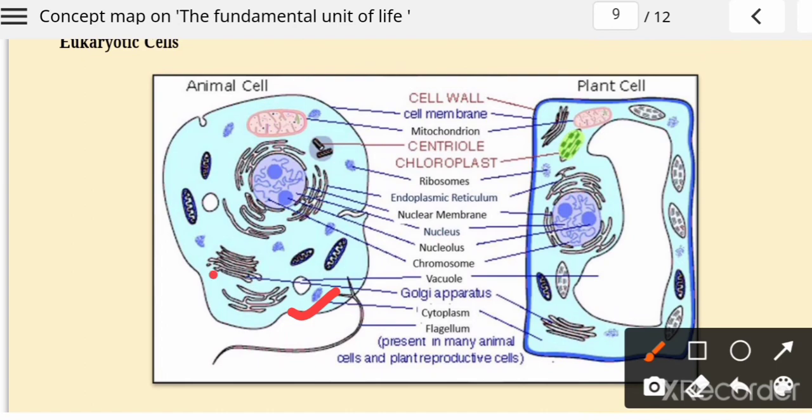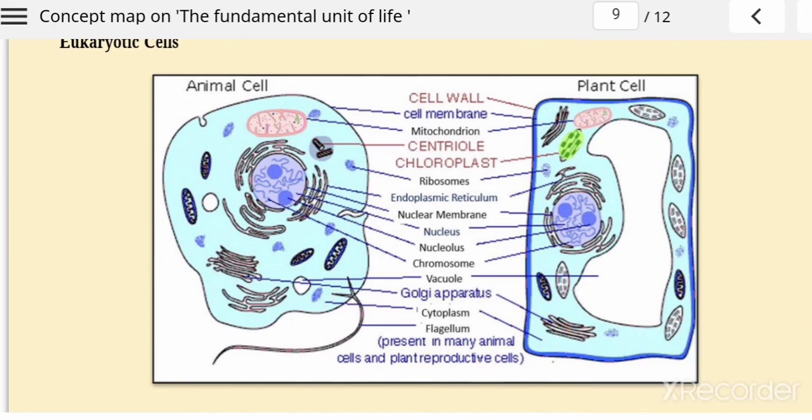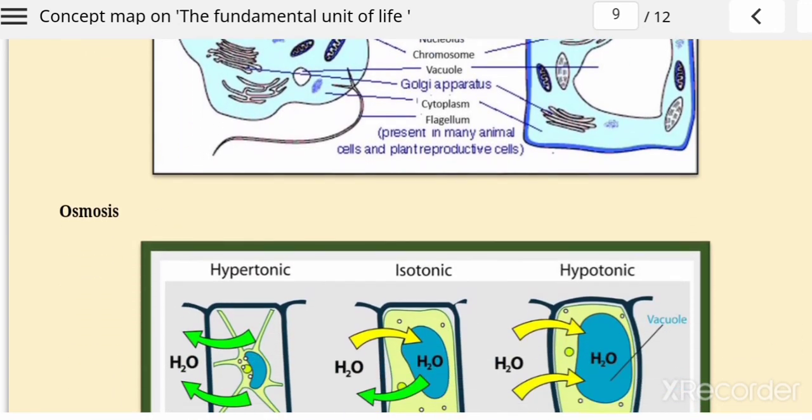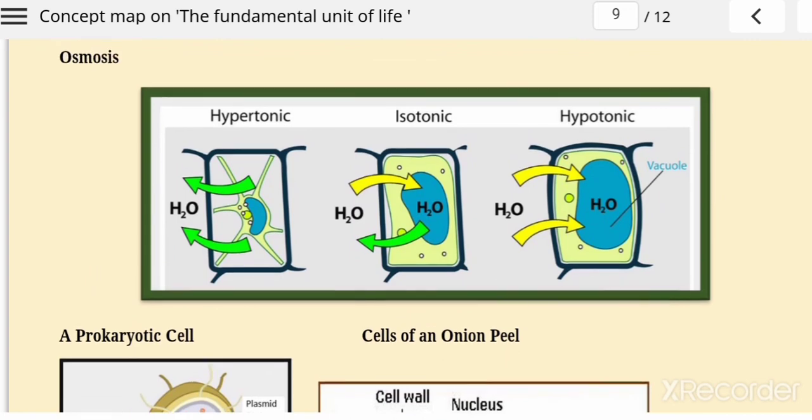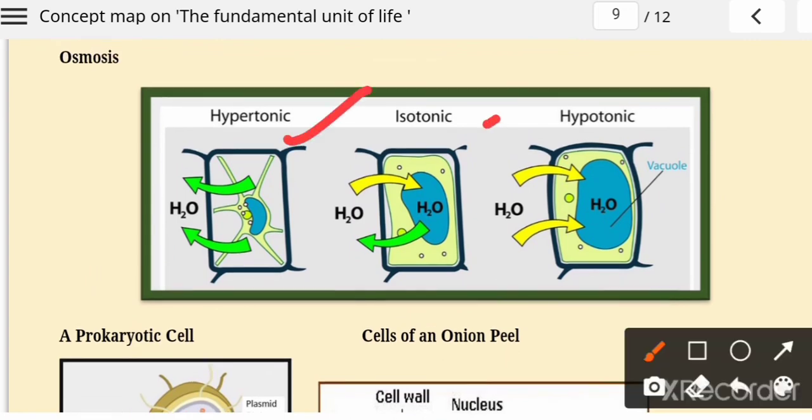And this is the Golgi apparatus present in your cell. All these things are present in our cell and play a very important role, and all the cell organelles have different functions inside the cell. So here you have three types of solution: hypertonic, isotonic and hypotonic. What do you mean by hypertonic? If the water amount in the cell is more, then the water moves from the cell to the outer environment.